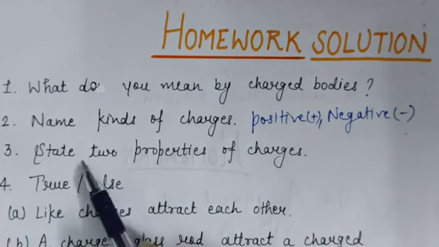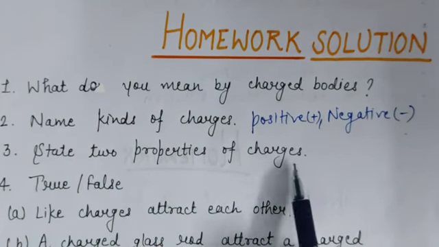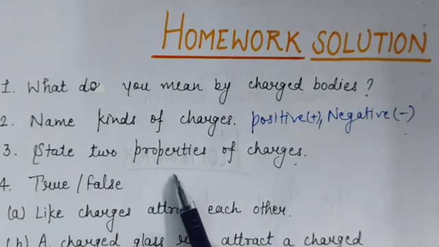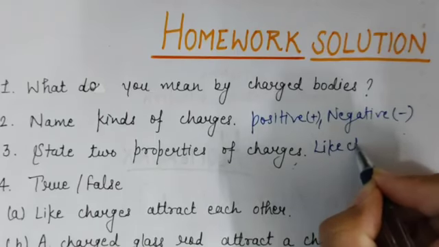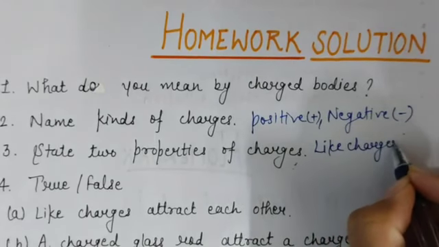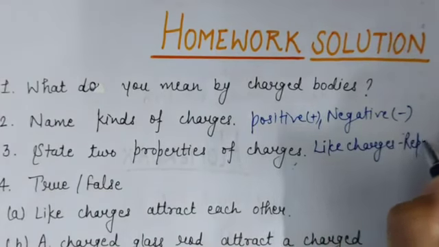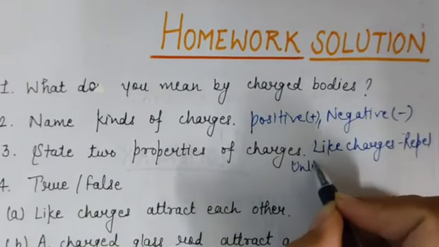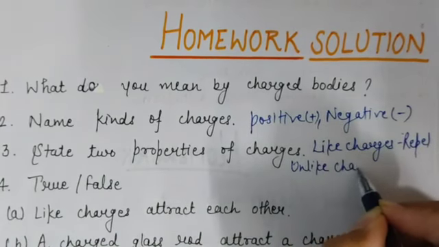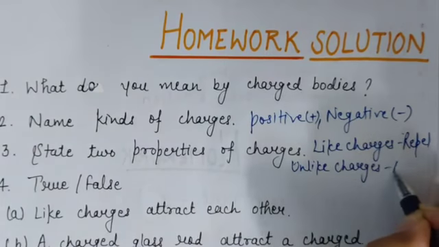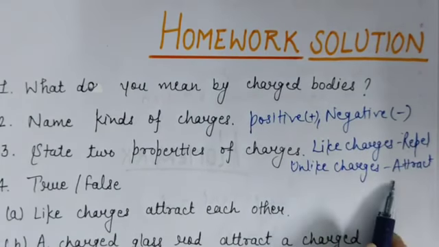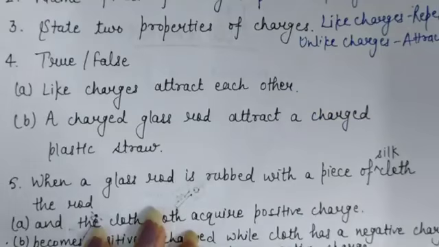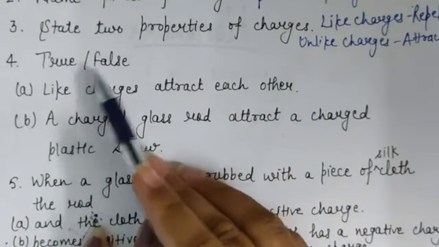Third question, state two properties of charges. The properties of charges are: like charges repel each other and unlike charges attract each other. Now question number 4, true or false.